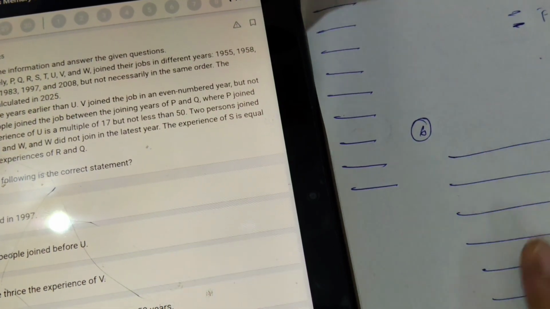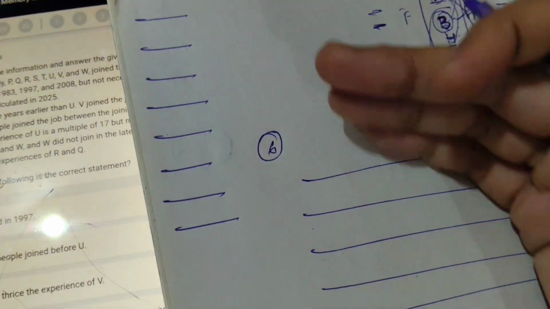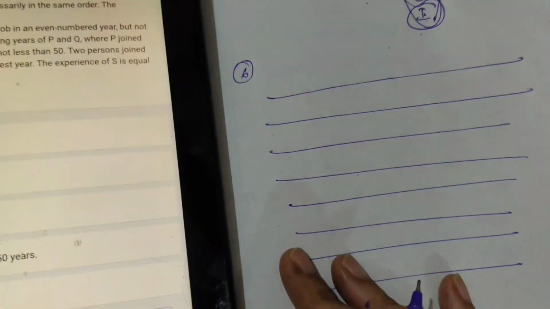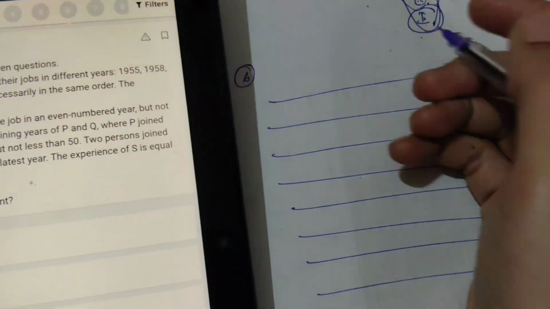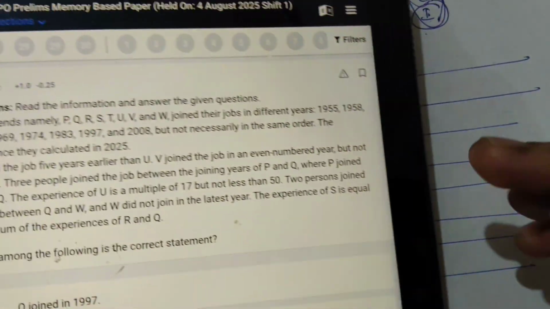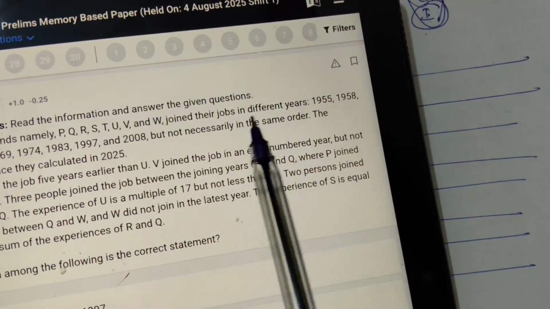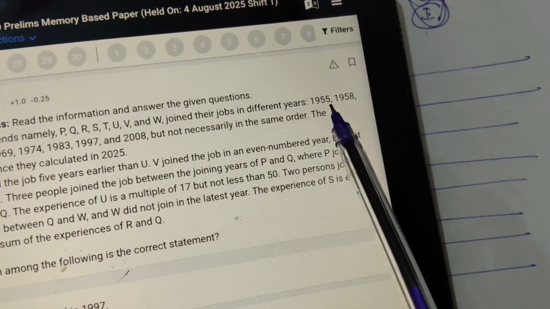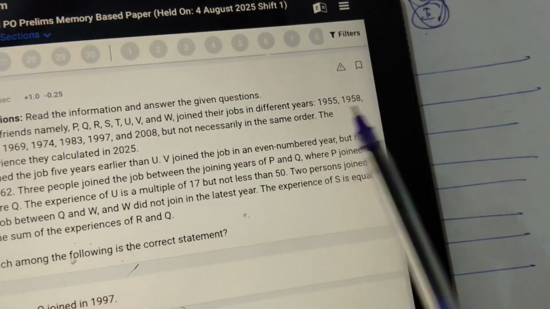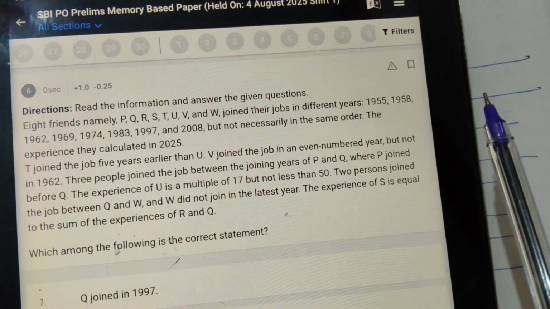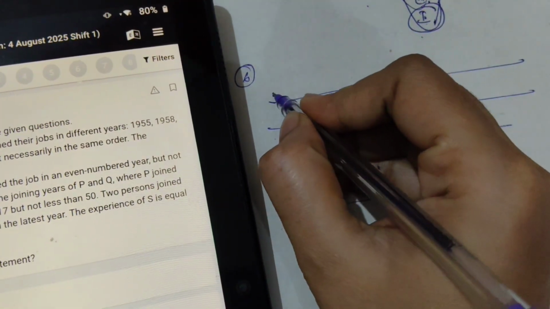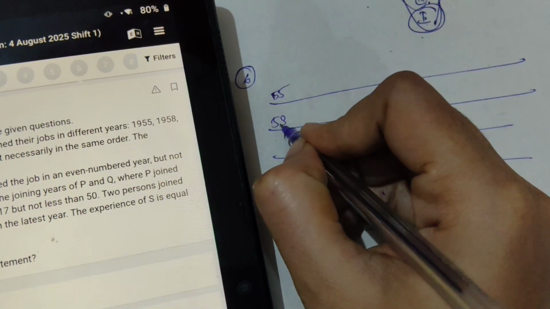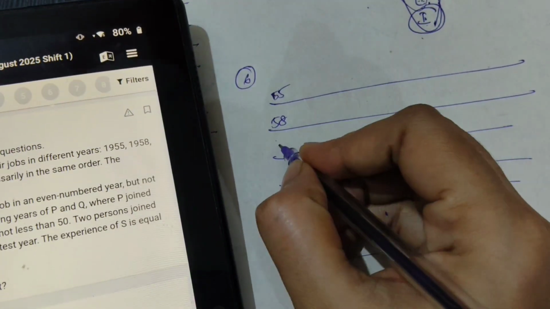So I'm writing in a big way because I should take the possibilities, because at one go it is difficult to get, okay. Next, here what they have said is they joined their jobs in different years. Here not age but joining of year. So this is definite, and this will not change. So I will write here 1950. In exam I will do it this way only, 55 58 62.